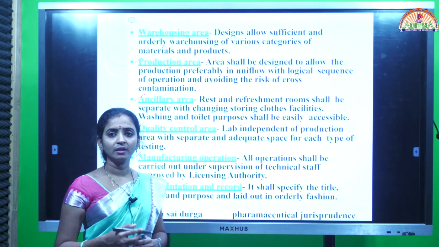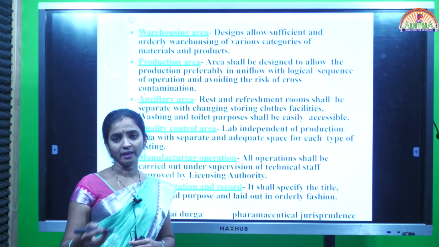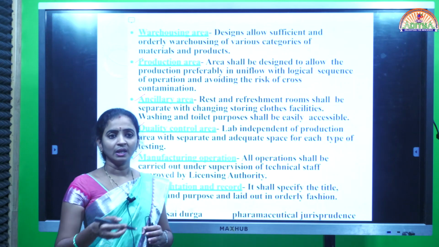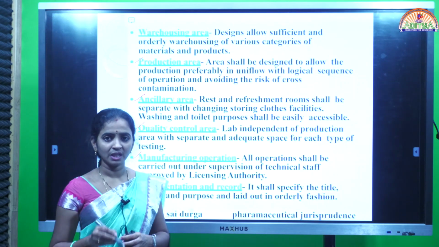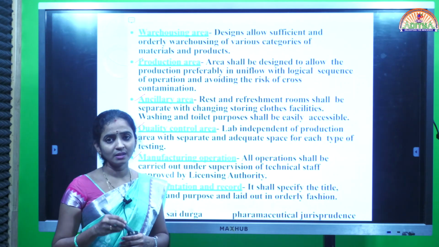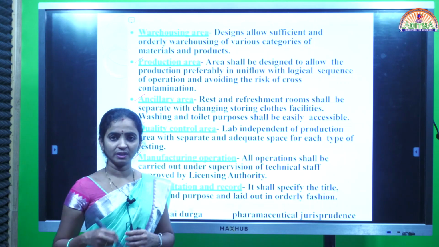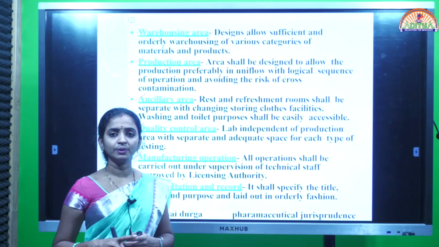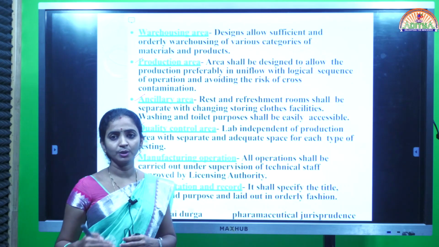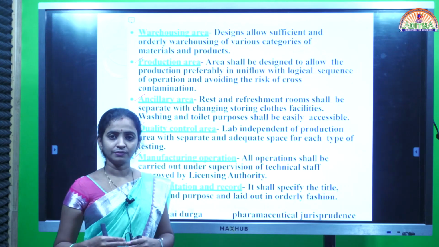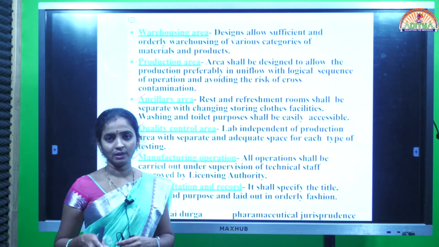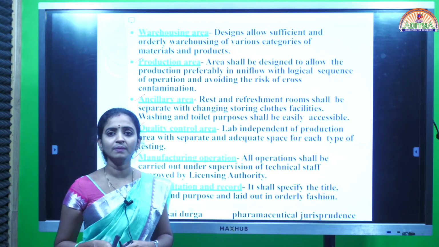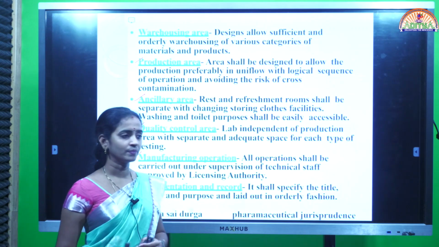For example, when you are taking some drug and excipients in the preparation of a dosage form, before going for preparation, first of all, the ingredients will be tested whether they are pure or not. For their purity and quality, we will do some chemical tests. After the analysis, if they are qualified, if they have passed, then we can choose those particular ingredients for the preparation of the dosage form.